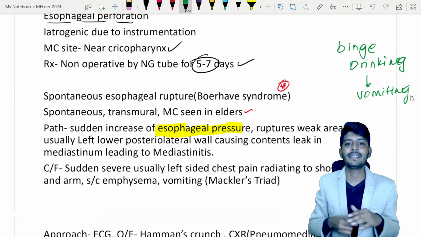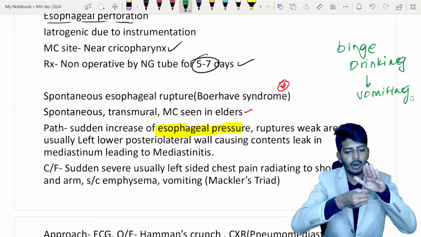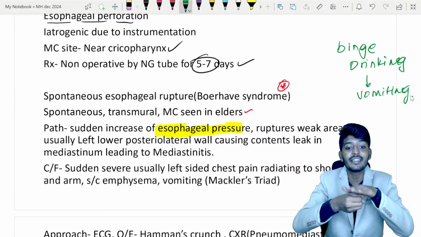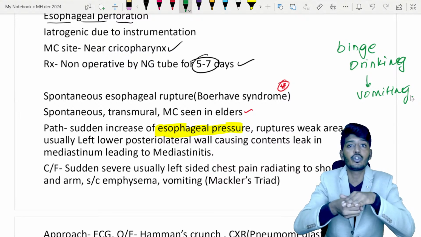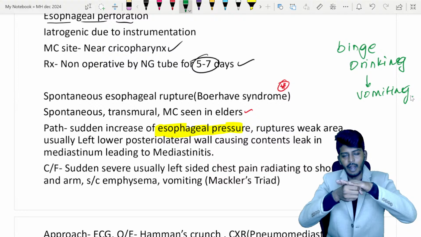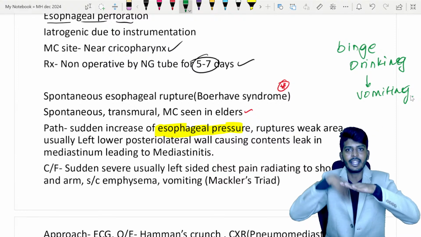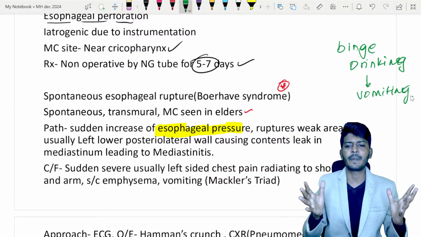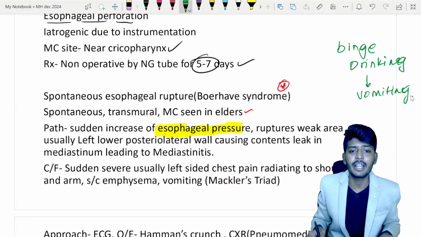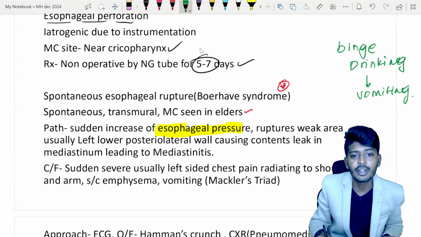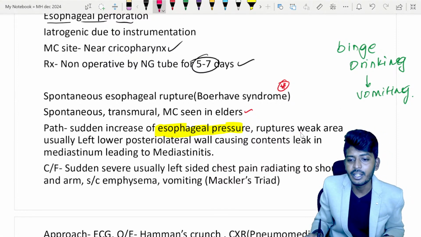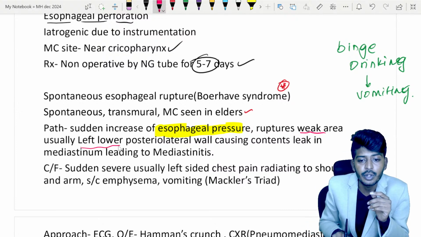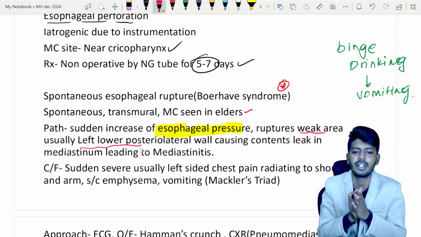But what happens is, consider this is the esophagus, sir. The vomiting occurs against a closed glottis. Now what happens? The esophagus is closed, nothing can come out, and suddenly a large amount of vomit comes. So that leads to a sudden rise of pressure in the esophagus, which leads to rupture of the esophagus wherever it is weak. Once it ruptures, it is most commonly the left lower posterior wall. That is the commonest weak spot in the esophagus.